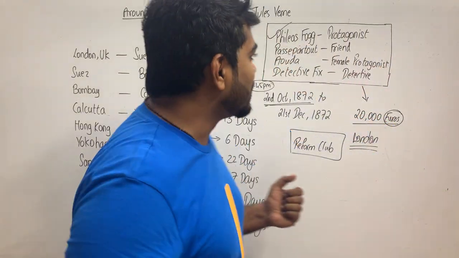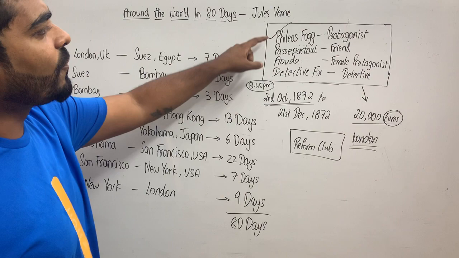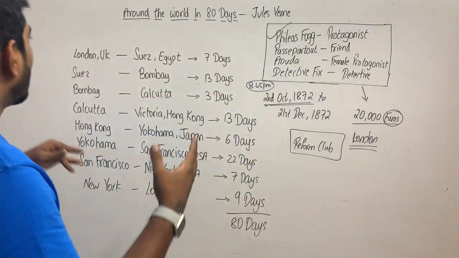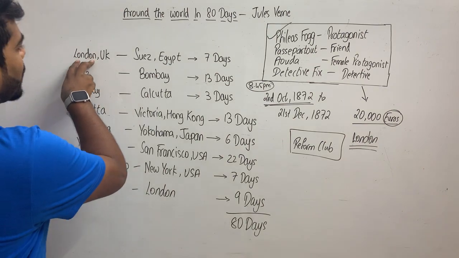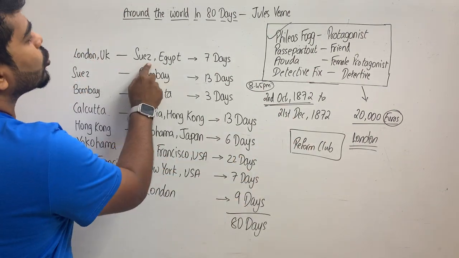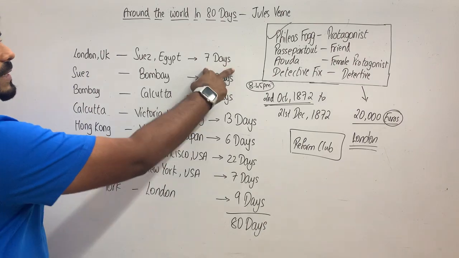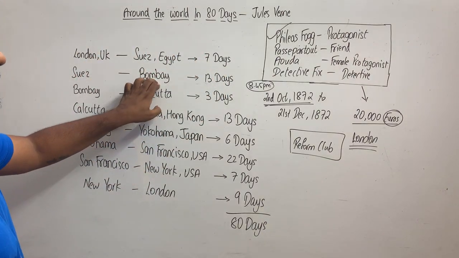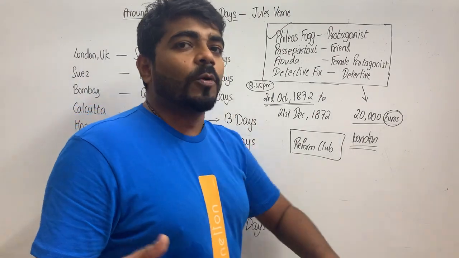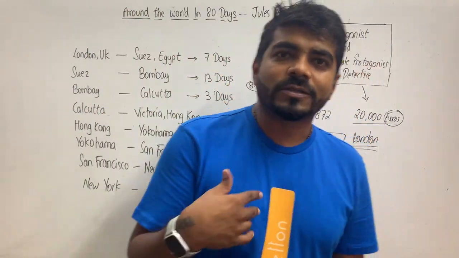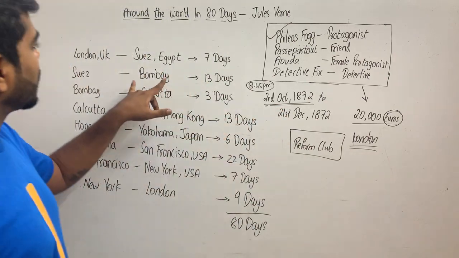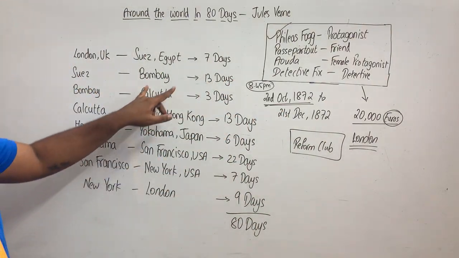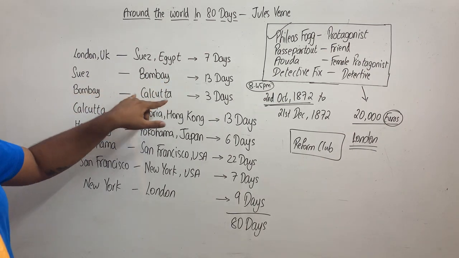So let's begin with this journey where Phileas Fogg and Passepartout, they both have left from their house, and the journey begins where they go from London, where they are right now, to Suez in Egypt. Okay, it takes them 7 days. From there, from Suez to Bombay. Now see, back then it was not Mumbai, it was Bombay only. Most of us call it Bombay even now, but officially it was Bombay. It is a 13 days journey, and they move from Bombay to Calcutta.